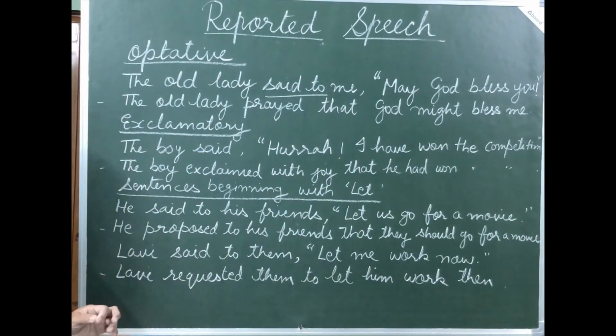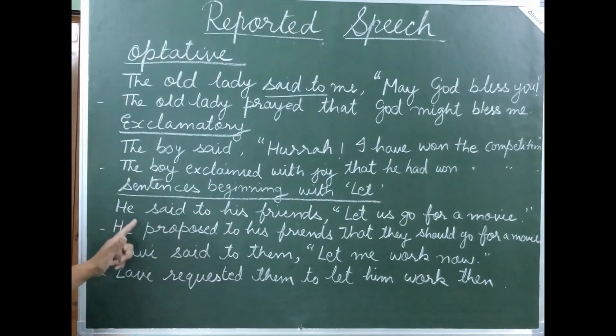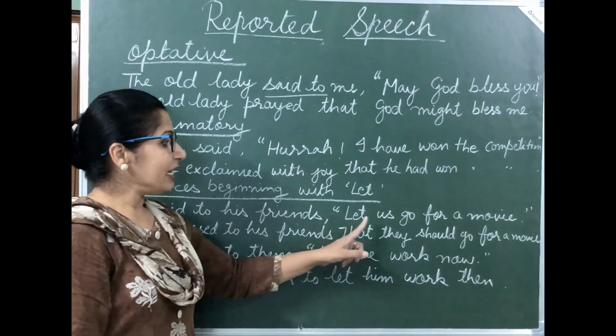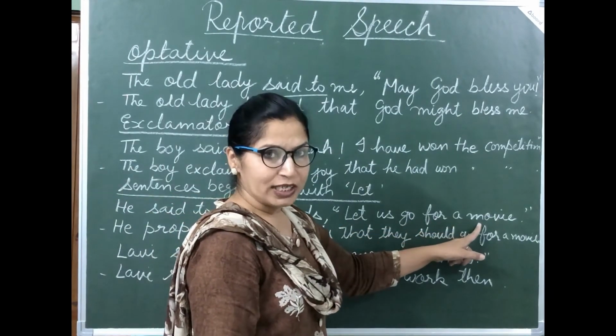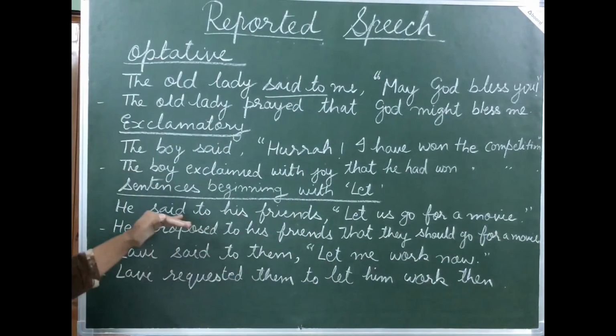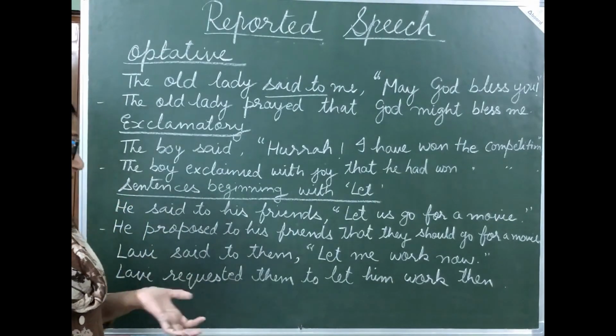Now students, let's see examples of sentences beginning with "let." He said to his friends, "Let us go for a movie." Now here, he is giving a proposal to his friends.